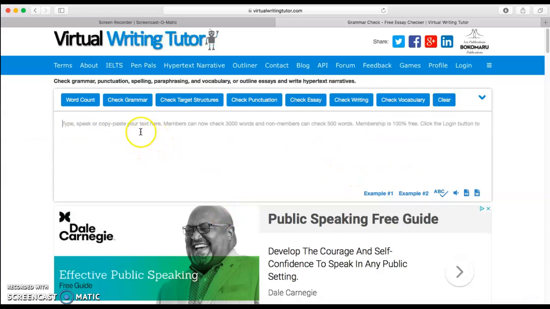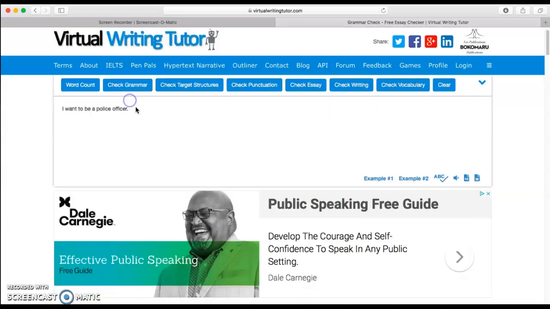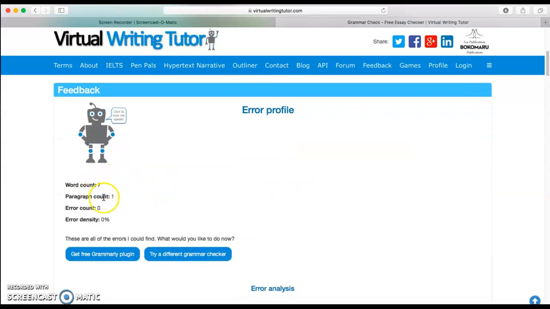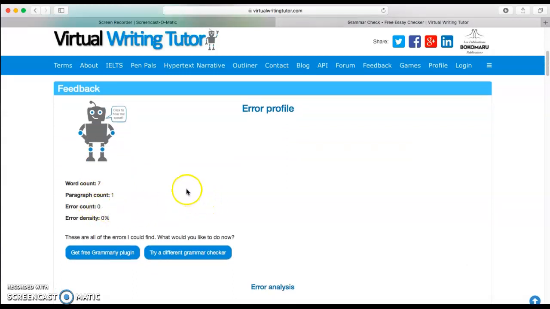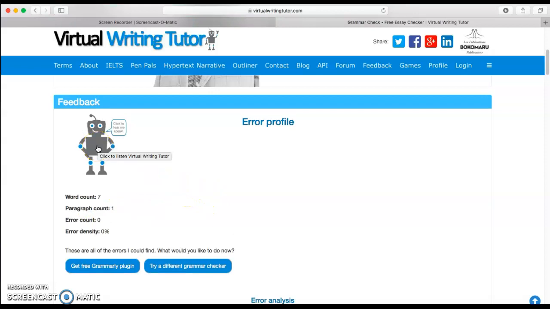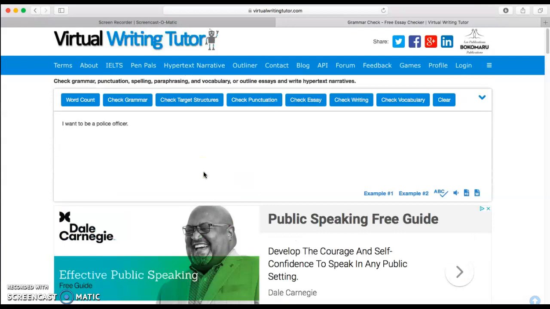clear our text, and rewrite it, I want to be a police officer. So we corrected it by capitalizing the I. Check our grammar. 7 words, 1 paragraph, and 0 errors. If we press on the robot right here, which is pretty cool. You are very good looking and intelligent. I really like you. I love that robot. So let's go back up.